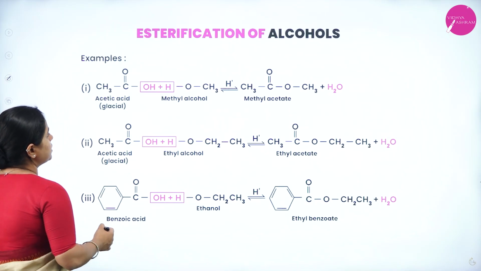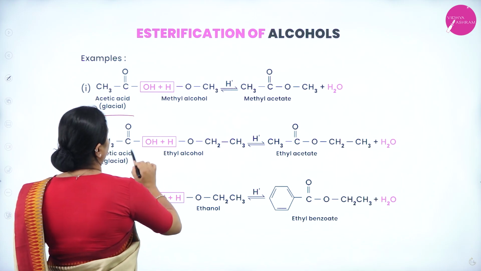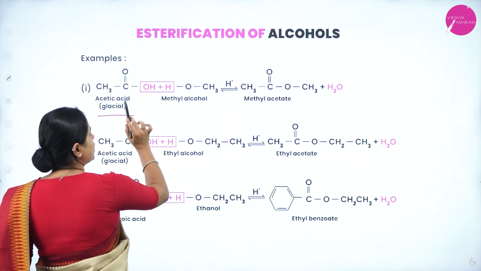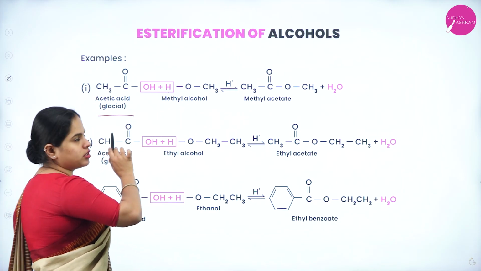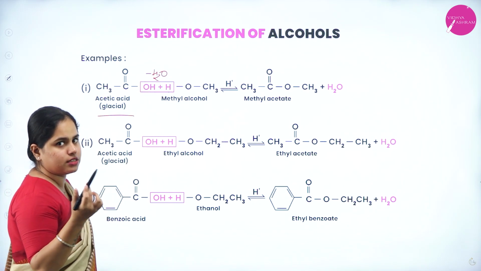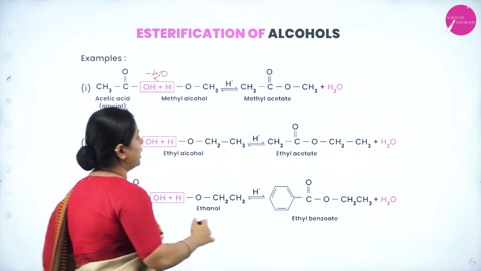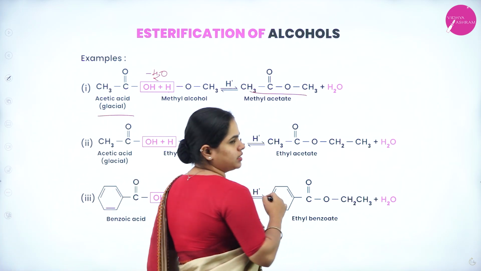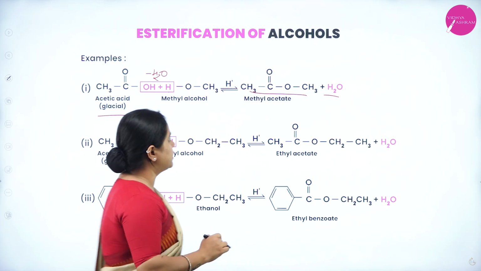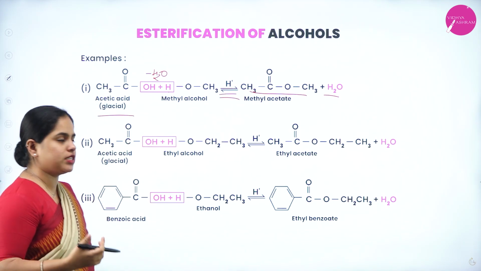So few examples are shown here. Acetic acid, CH3COOH, and you have methanol. Again, hydrogen from the methanol and hydroxyl group from the carboxylic acid minus H2O. Water will be removed from here. Sulfuric acid is a dehydrating agent. So you get CH3C double bond OCH3, right? So that is methyl acetate, which is the ester, and water, right? So you can see a double-sided arrow here. It shows that it is a reversible reaction.